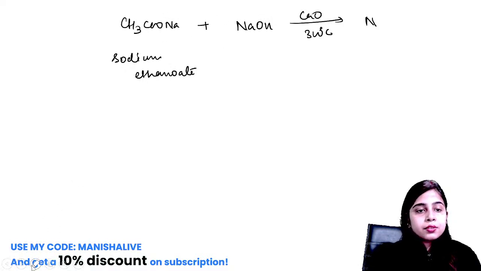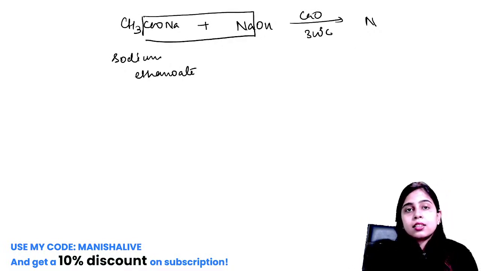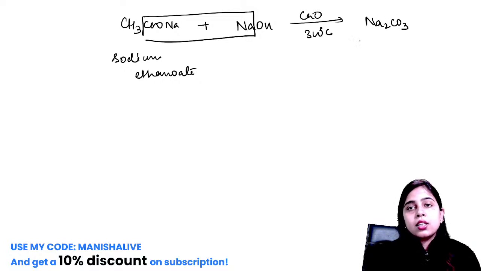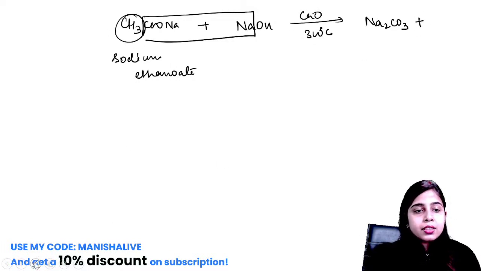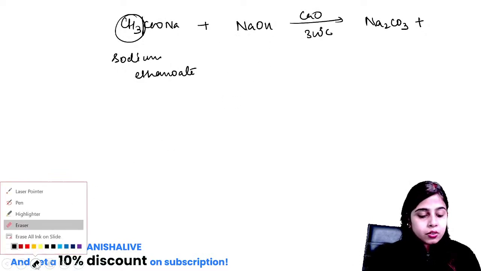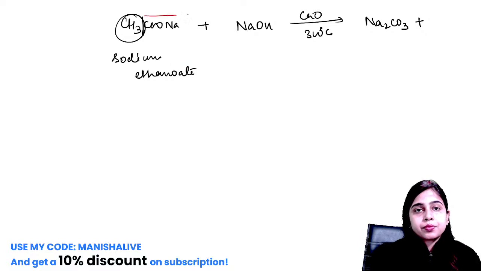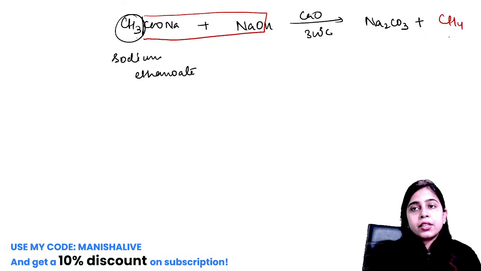So what will happen? This side Na and this side COONa, that is Na2CO3, will get out of this, and what will happen? This CH3 and this H will be left, and both will combine to form methane. So like this we can prepare methane using the sodium salt.